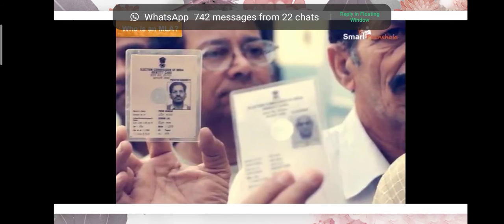Now you can ask me, ma'am, how can we choose an MLA? Can you all tell me? What can you see? How do we choose an MLA? What do you think? Yes, here you can see the picture of a voter card. That means we can choose our Members of the Legislative Assembly or MPs by the process of election. Very good.